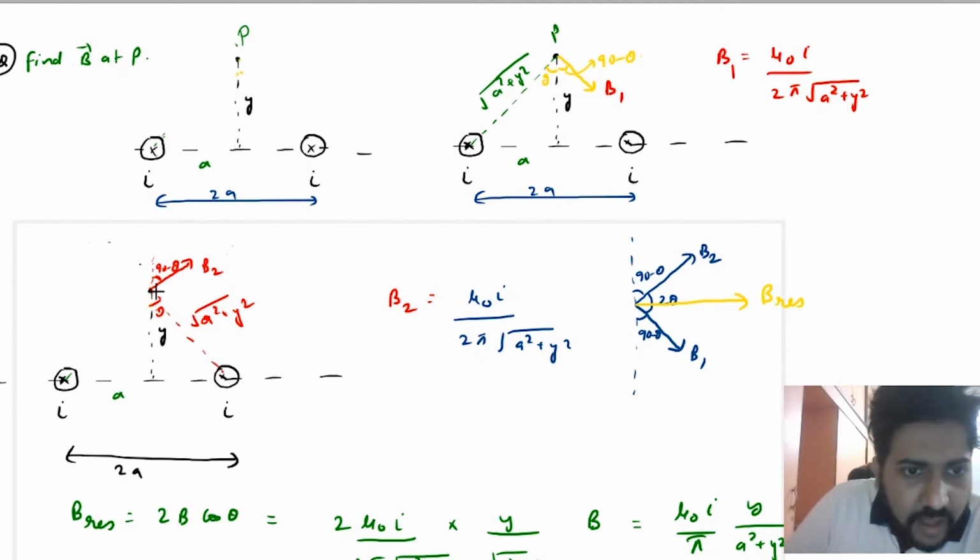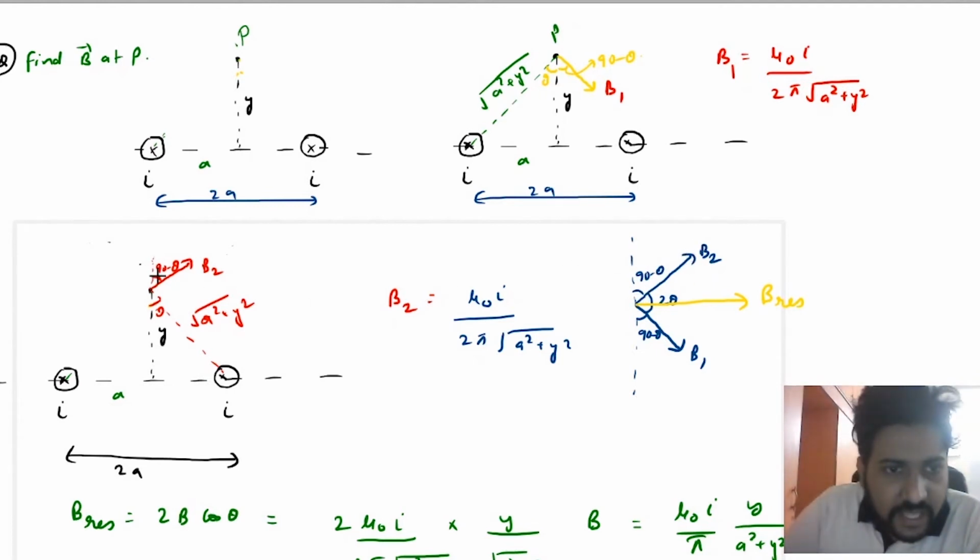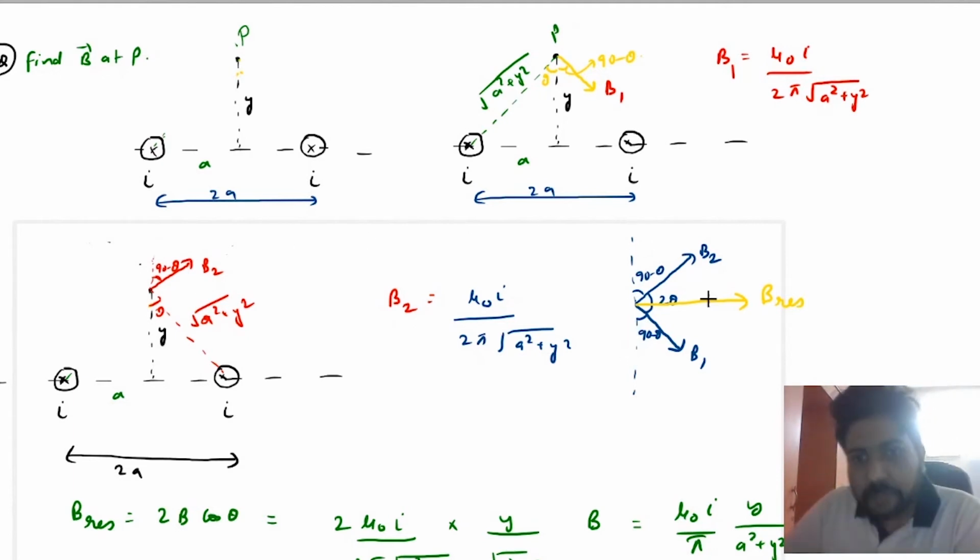This is the r vector, under root a square plus y square, and this will be the direction of the magnetic field. Now again, if this angle is theta, this is 90 minus theta. So when you draw the B2 vector, you will see that it is making an angle 90 minus theta with the vertical. Now B1 and B2 have the same magnitude, and the angle between these two vectors will be how much? This total angle is 180 degrees, this is 90 minus theta, this is 90 minus theta, so this angle has to be equal to 2 theta.